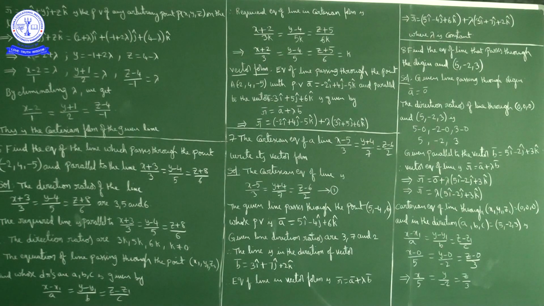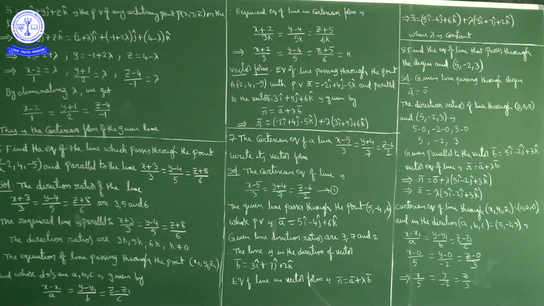So the line passes through the point with position vector a bar is equal to minus 2i cap plus 4j cap minus 5k cap, and is parallel to the vector b bar is equal to 3i cap plus 5j cap plus 6k cap. Okay, so the required equation of line in vector form is r bar is equal to a bar plus lambda b bar. So the answer is r bar is equal to minus 2i cap plus 4j cap minus 5k cap plus lambda times 3i cap plus 5j cap plus 6k cap. Okay, this is the vector form of the required line equation.